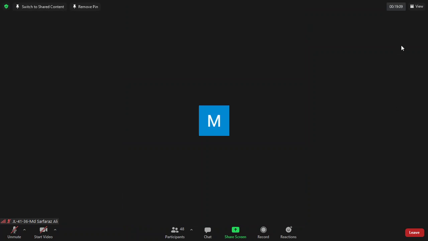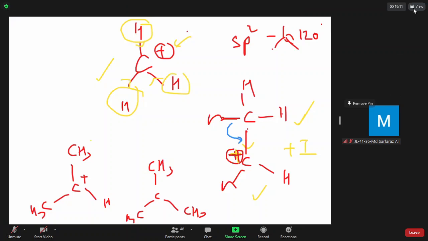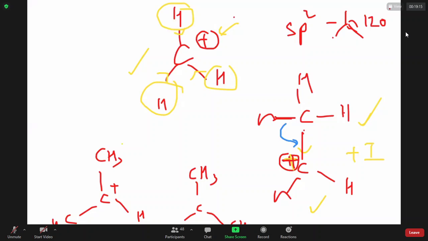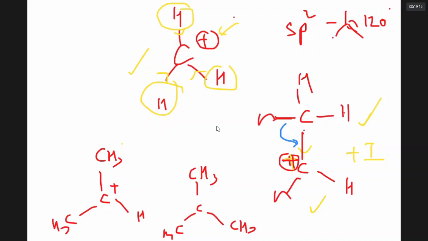When this bonding electron comes from this position to this position, the C double bond C forms, and who will get the plus charge? Sir, hydrogen will get the plus charge, because it has sacrificed its electron. And here the plus charge will disappear because you got a double bond.